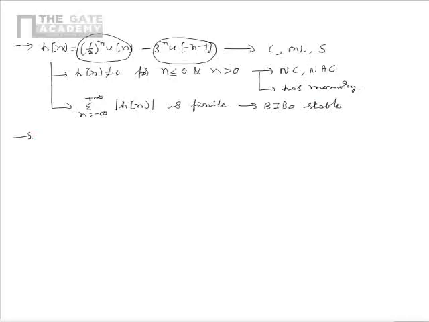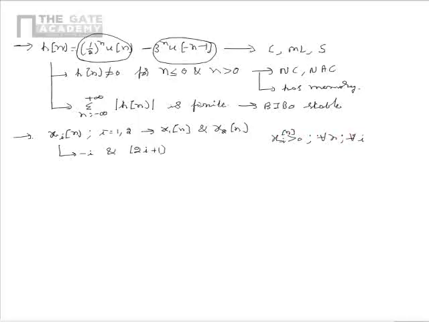Now let us consider another problem in which it is given that there are sequences xi of n where i is equal to 1, 2, that is there are two sequences x1 of n and x2 of n. It's given that xi of n starts from minus i and is of length 2i plus 1, and it is also given that xi of n is greater than 0 for every n and for every i.